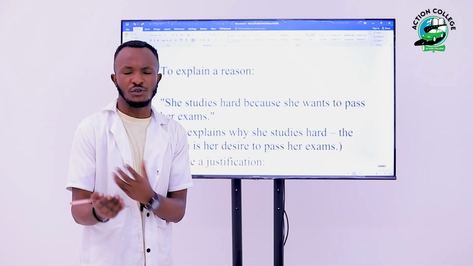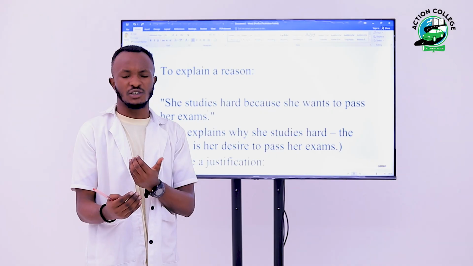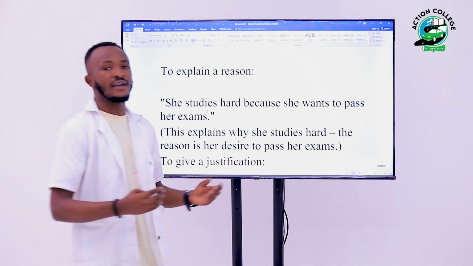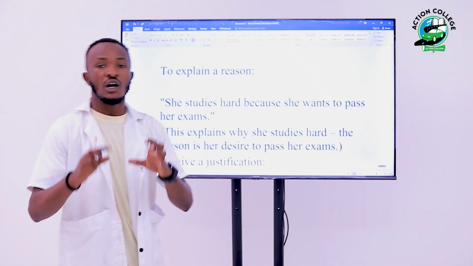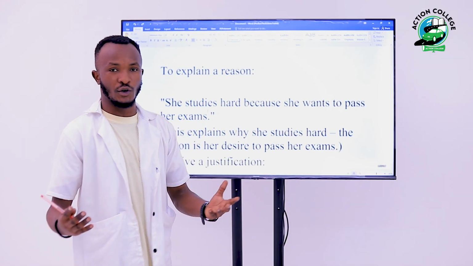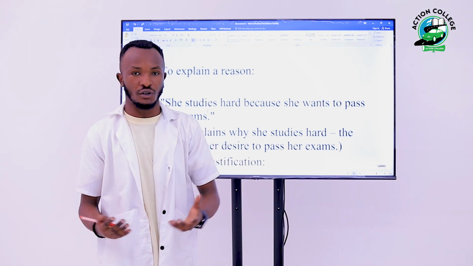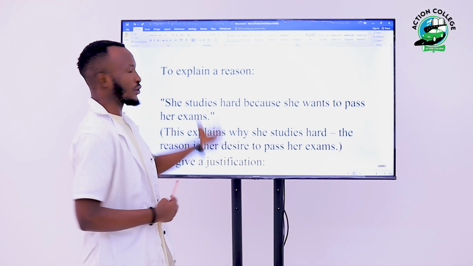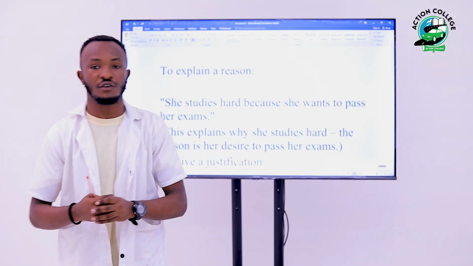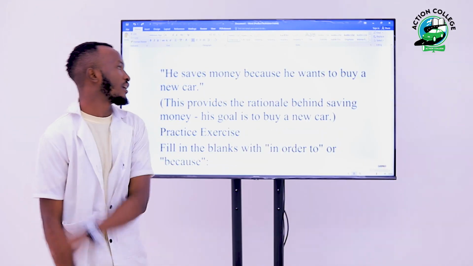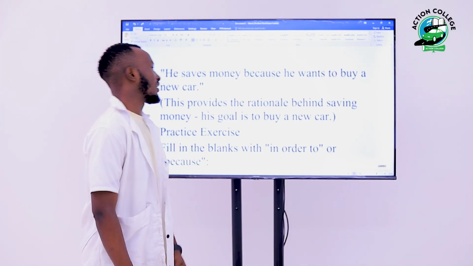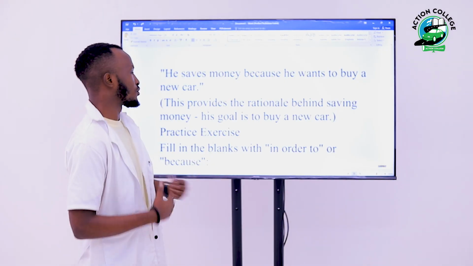For instance, some students come late and they try to tell me why they are late, and they sometimes struggle. So today, after having a look at this connector, because, you are going to be able to know how you'll be using this connector when you're telling your teacher the reason why you're late. So we can also use this connector because when we're giving a justification. I was late because I had a traffic jam. So let us see. He saves money because he wants to buy a new car. This provides the rationale behind saving money. His goal is to buy a new car.